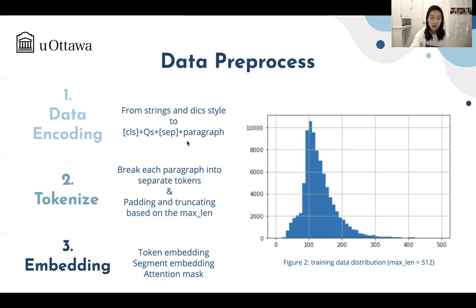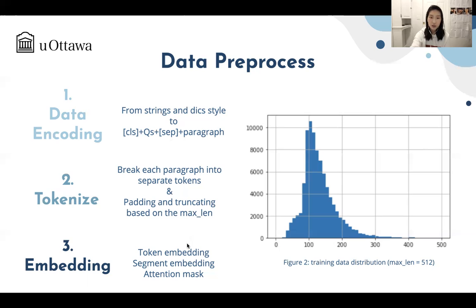The second stage is word tokenization. Here, I use the tokenizer from the BERT model to divide each sentence in the paragraph into independent tokens and perform the distribution analysis shown in the red picture here. Finally, we concluded that the maximum length for the data set is 512. We then pad sentences shorter than the maximum length with 0 and truncate sentences longer than 512.